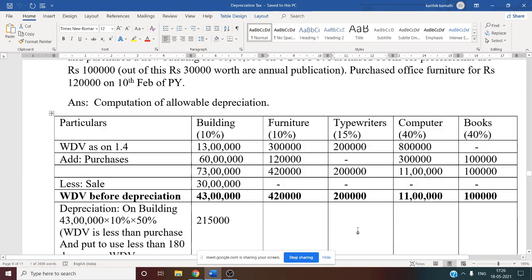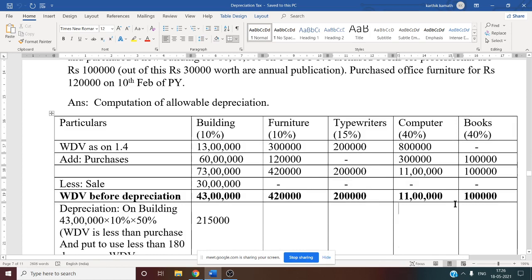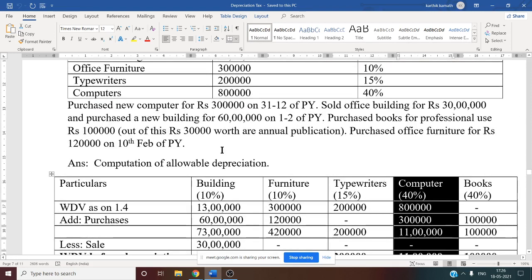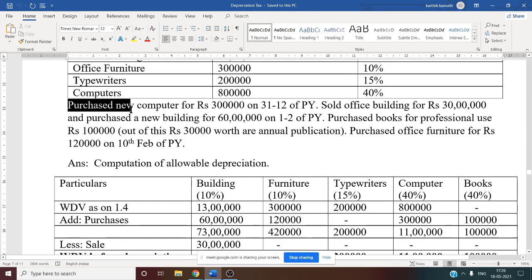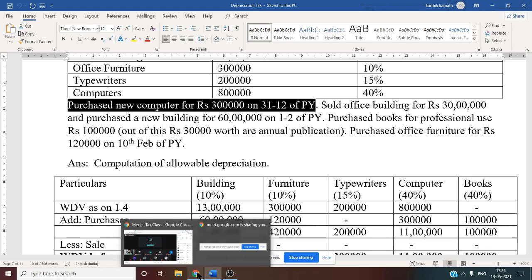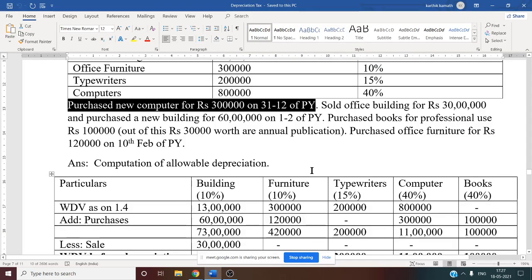So now we have calculated depreciation for the first three columns. Now the fourth one is computer. Computer is 40%, they have given you. Any purchase of computer? Yes, in the previous year, purchase of computer for 3 lakh was made on 31st December of previous year. That is less than 180 days, because it is approximately 90 or 95 days.